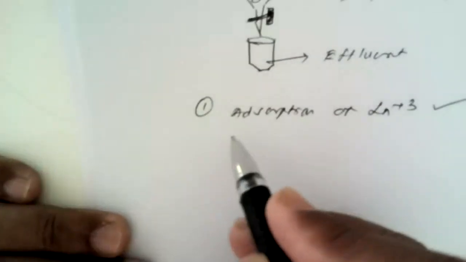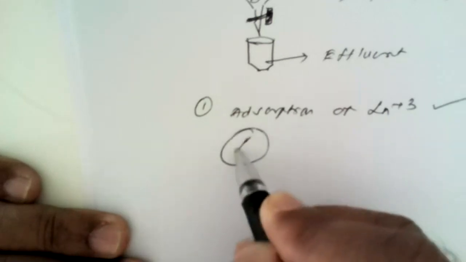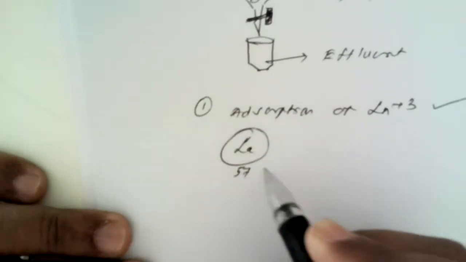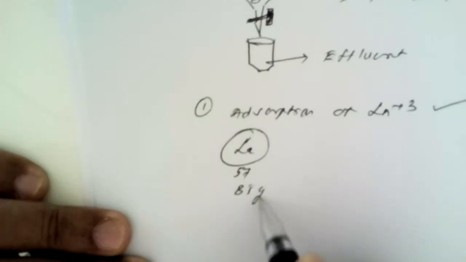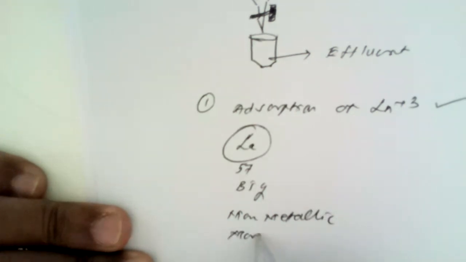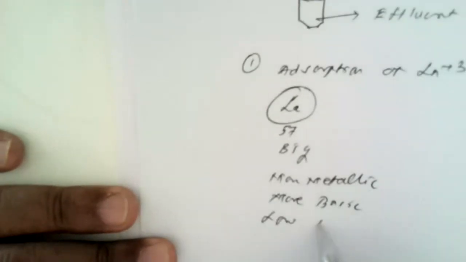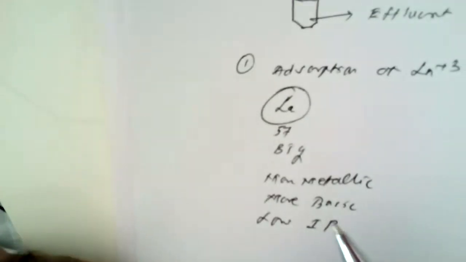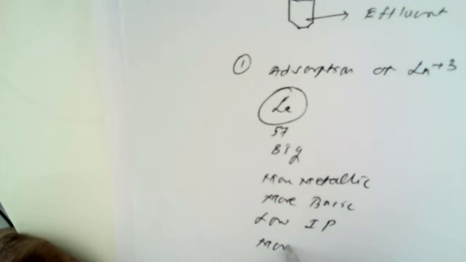As we have just seen, lanthanum, atomic number 57, is big in size, more metallic, also more basic, having low ionization enthalpy, and it is also more electropositive.